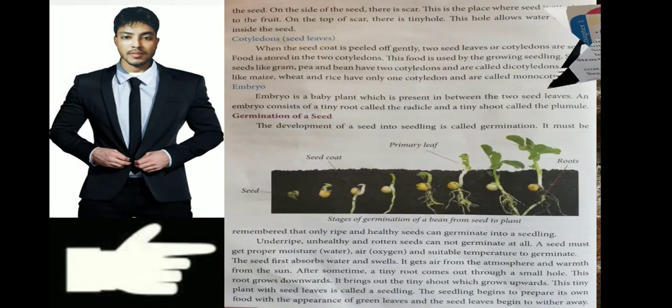So cotyledons are those things. When the seed coat is peeled off gently, two seed leaves, or cotyledons, are seen. Food is stored in the cotyledon. The food is used for growing seedling. Some seeds like gram, pea, and bean have two cotyledons and are called dicotyledons. Others like maize, wheat, and rice have only one cotyledon and are called monocotyledon.